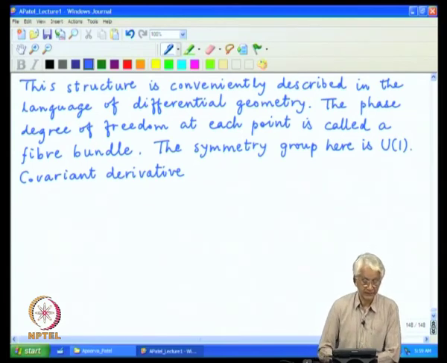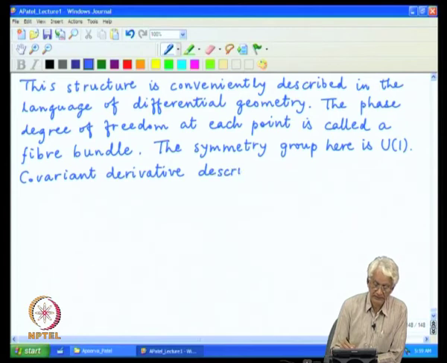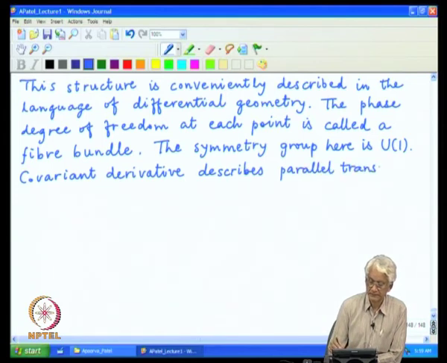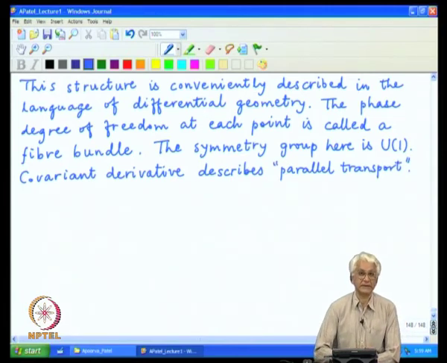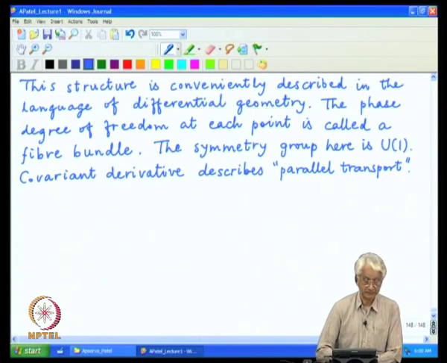The phase is changing as we go from one place to another, and the label for that is parallel transport. It is tantamount to carrying around a particular arrow pointing in the direction of the phase, and then as you move along, see what happens to that particular arrow as you go around a trajectory.